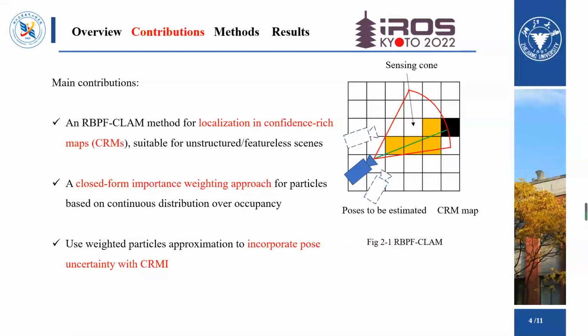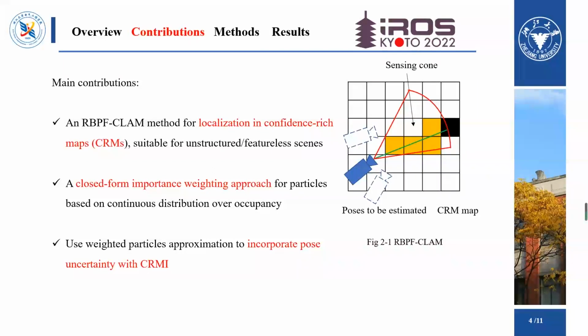The main contributions of this work are threefold. We propose an RBPF-CLAM method for localization in confidence-rich maps, CRMs, which is suitable for unstructured or featureless scenes. We also present a closed-form importance weighting approach for particles based on continuous distribution over occupancy. Finally, we use weighted particles approximation to incorporate pose uncertainty with CRMI.